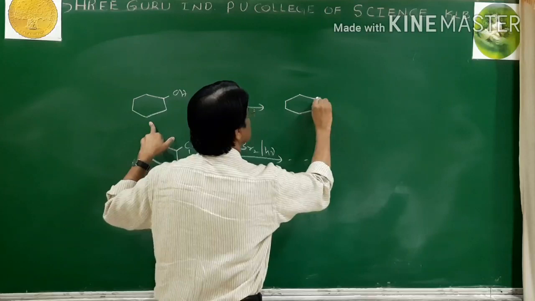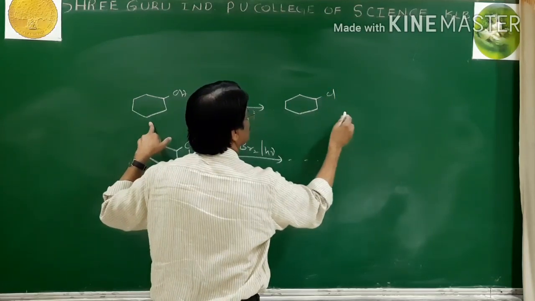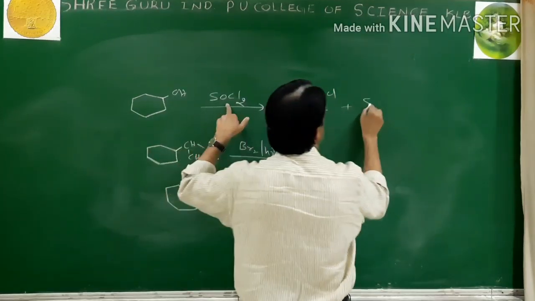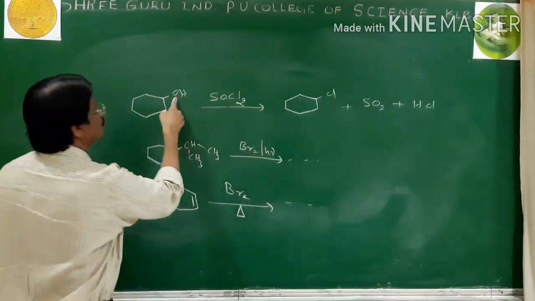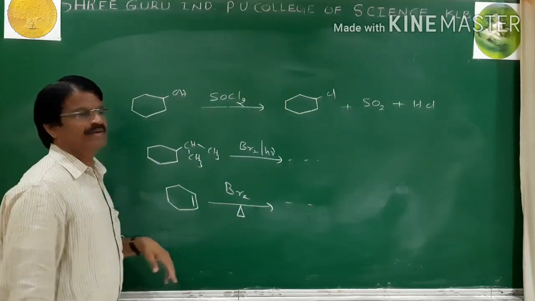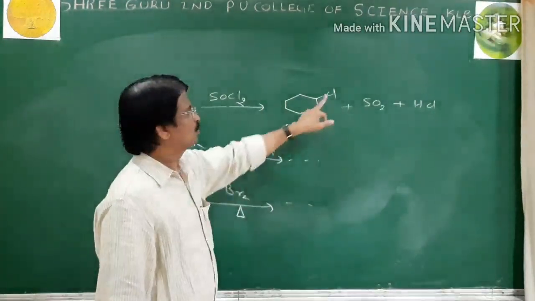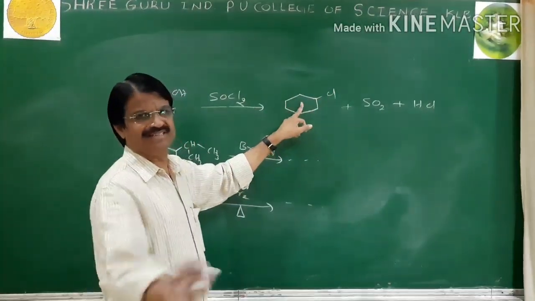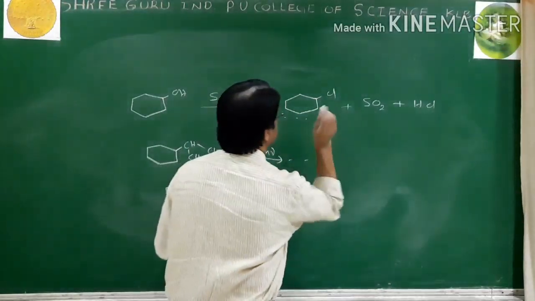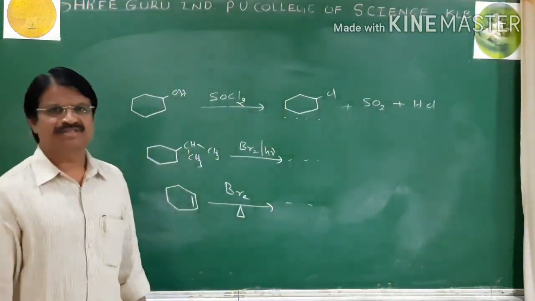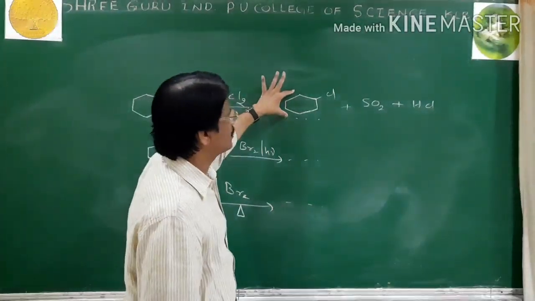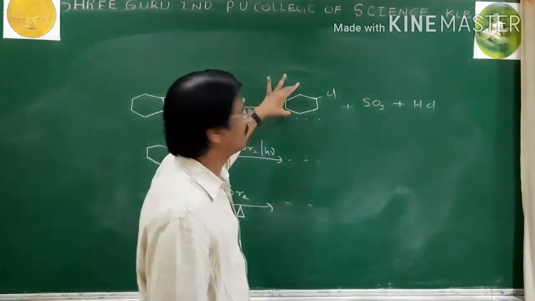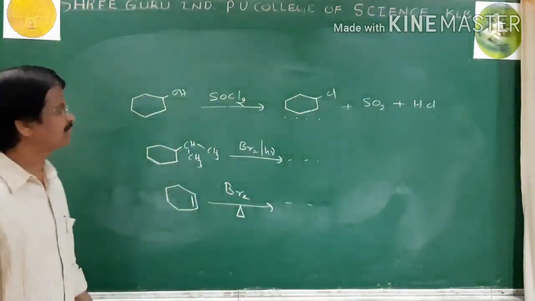A ring with Cl, plus SO2 plus HCl. Here SO2 plus HCl. And the name of this compound is chlorocyclohexane. This is the answer. So we get one more question in the theory paper. Complete the following equation. Write the main organic compound structure. These you can leave, but the main organic compound structure is important.